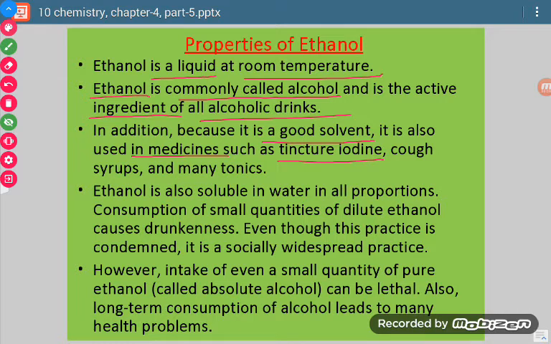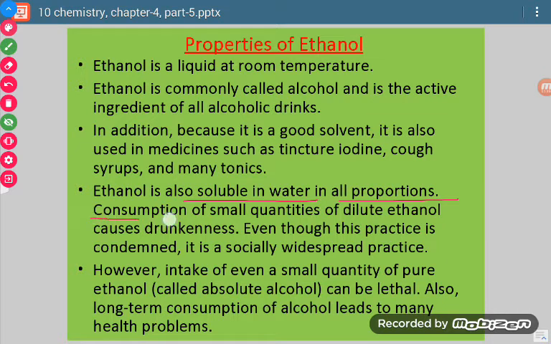What is tincture of iodine? Iodine is the dispersed phase in this, and alcohol or ethanol is the dispersion medium. So this is tincture of iodine. It is a medicine. In cough syrup also we use this, and in many tonics also to some extent we use alcohol. Now this is soluble in water in all proportions.